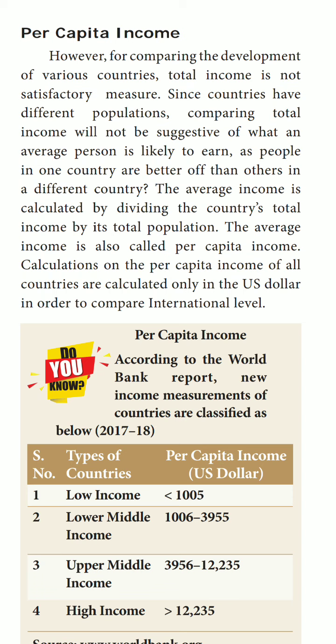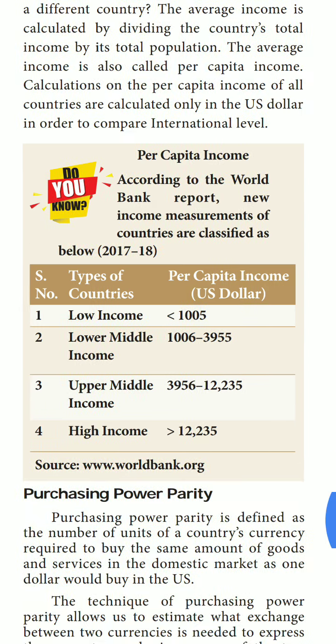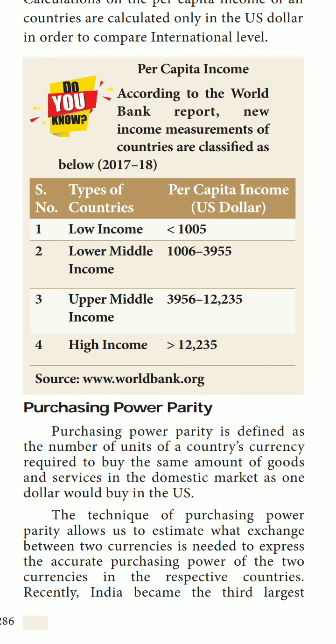Calculations of the per capita income of all countries are made only in US dollars, in order to compare at the international level. According to a World Bank report, the new income measurement of countries for 2017-2018 classifies types of countries as low income, lower middle income, upper middle income, and high income. What was the per capita income in US dollars?